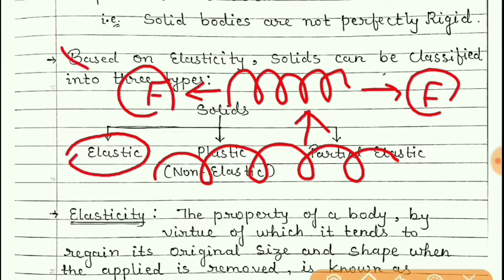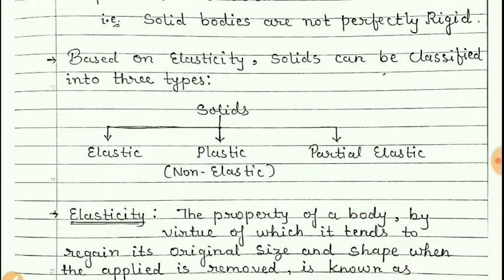When the forces are applied, it is deformed, that means here its length changed. But when the forces are removed, once again it comes to its original shape and size. So such objects are known as elastic bodies. Now, the plastic body.